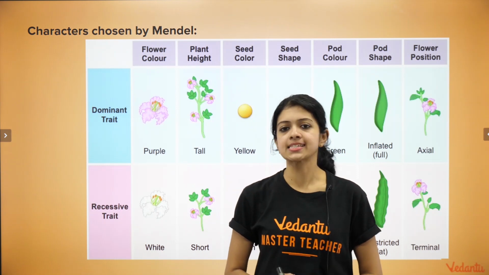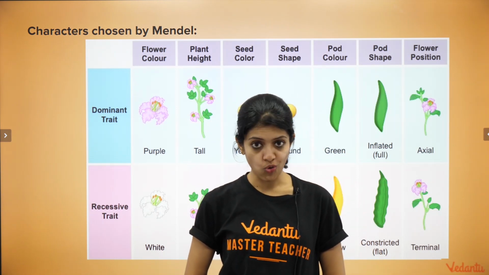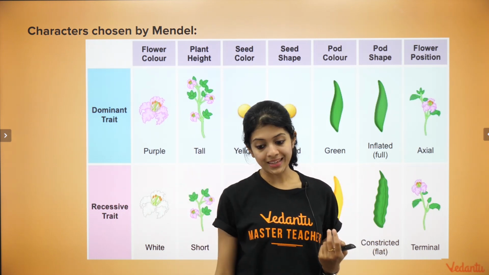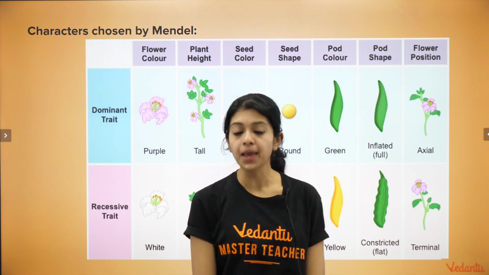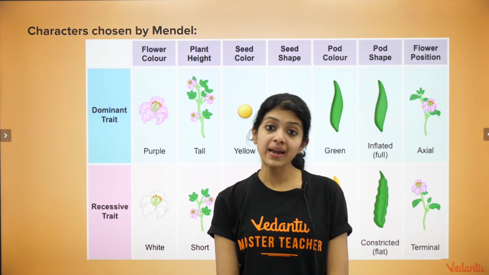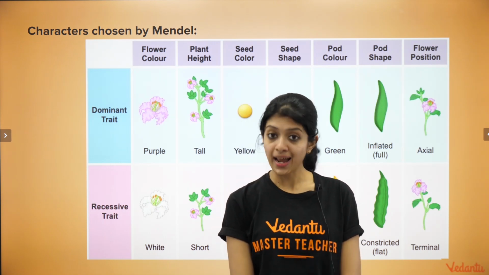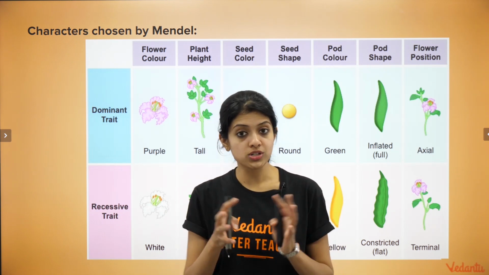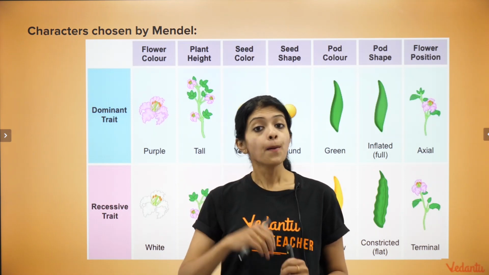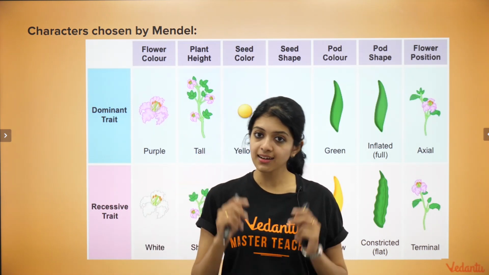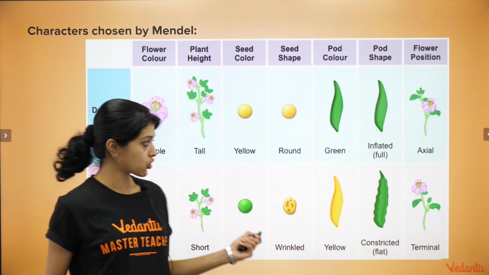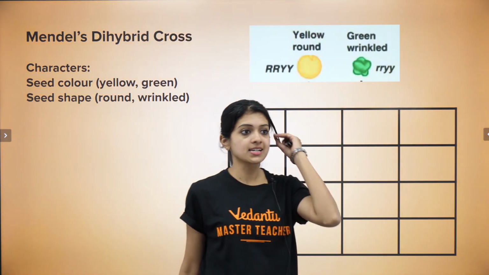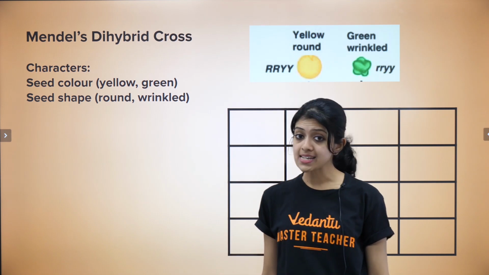After this, in the next step, Mendel was curious to know how things would work if he had to study two characters at a time, inheritance of two characters at a time. That is how Mendel started working on dihybrid crosses. Remember, we defined dihybrid cross yesterday, the type of cross in which two different characters are studied at a time. Monohybrid would mean one character at a time, right? So for the dihybrid cross, in the example that we take today, let us consider the characters seed color and seed shape.